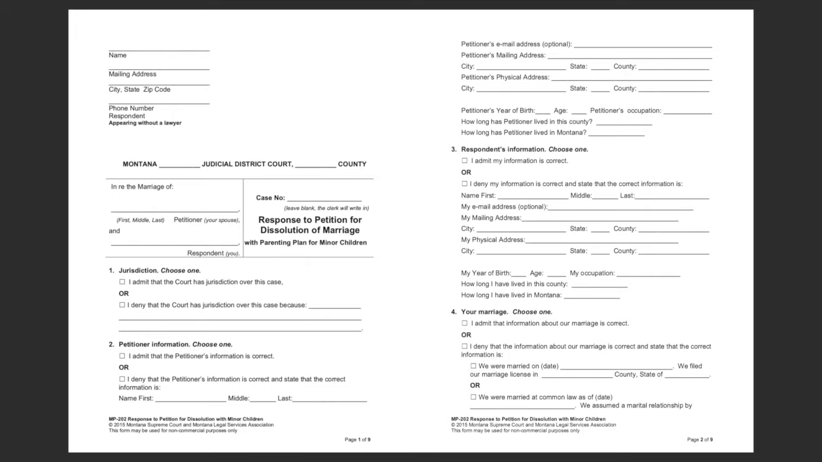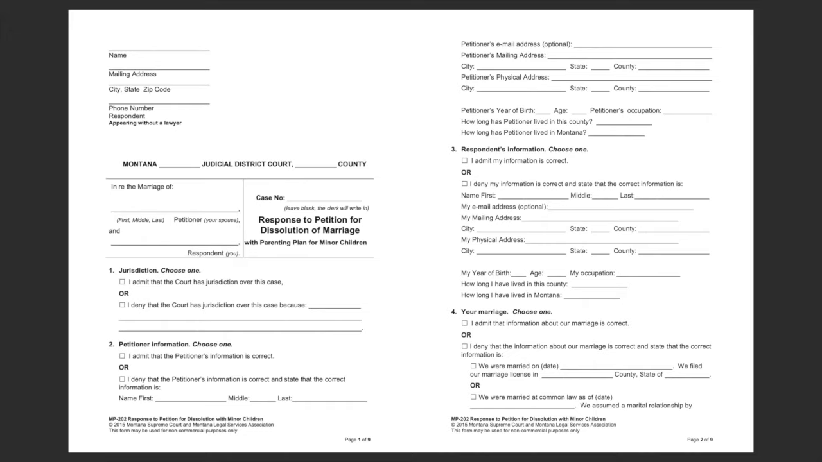Next, go through each of the numbered sections and select Admit if you agree that the information provided by the petitioner for that section is correct and leave the rest of the section blank. Or select Deny if you disagree with what the petitioner entered for that section and complete the rest of the section with the correct information. Remember, if you admit or agree with what the petitioner put down for that section, you do not need to complete the rest of the section. Agreeing with the section does not mean that you agree with their proposed property distribution or parenting plan.